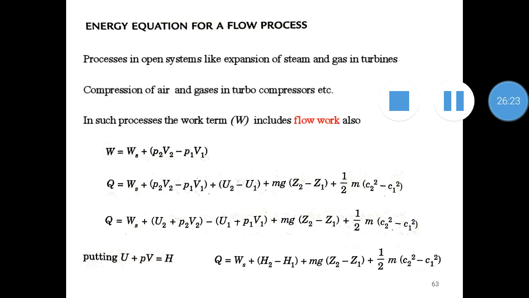So this equation can be simplified using the enthalpy terms. Therefore, Q is equal to Ws plus H2, where U2 plus P2 V2 is written as H2, and similarly U1 plus P1 V1 is written as H1, plus mg (Z2 minus Z1) plus half m (C2 square minus C1 square).